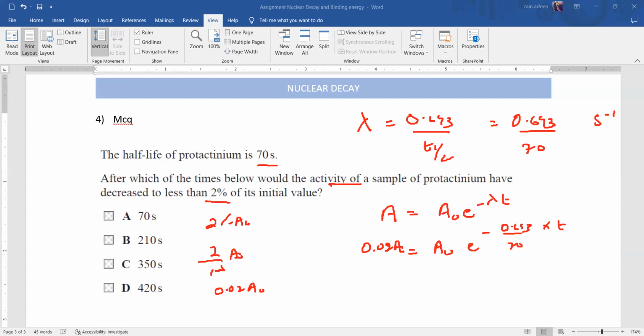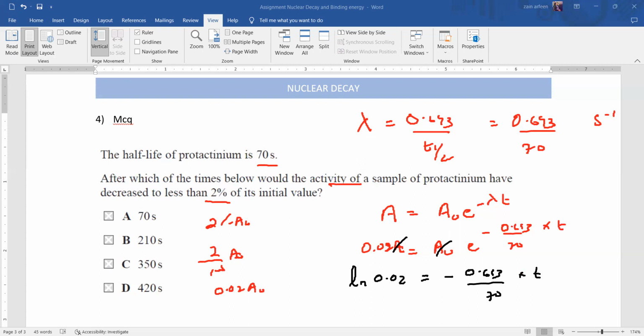Then A naught will cancel with A naught because it is common. Then we simplify it because we want to remove this e, so we'll take ln on both sides. So this will be ln 0.02 equals, when we take ln, e cancels out, minus 0.693 divided by 70 into t.